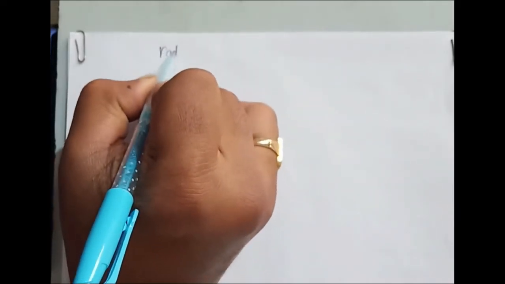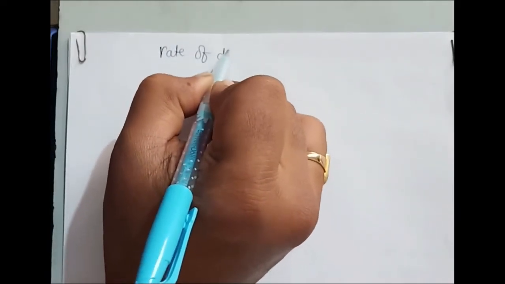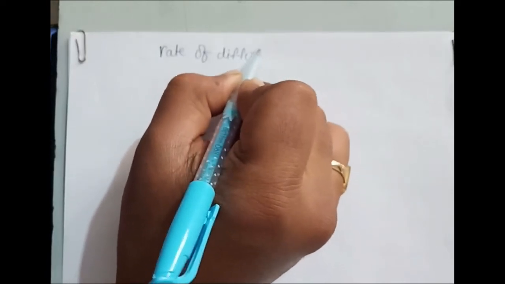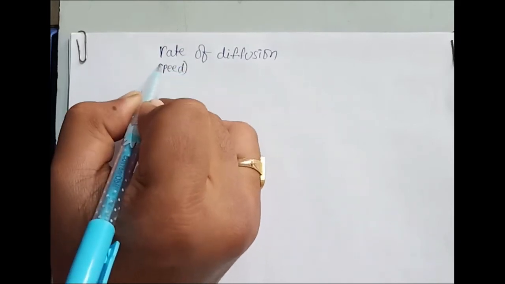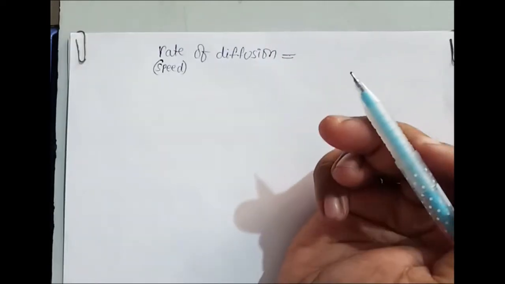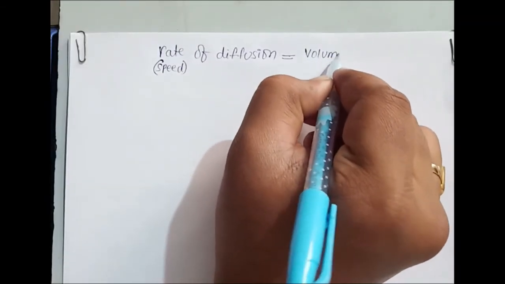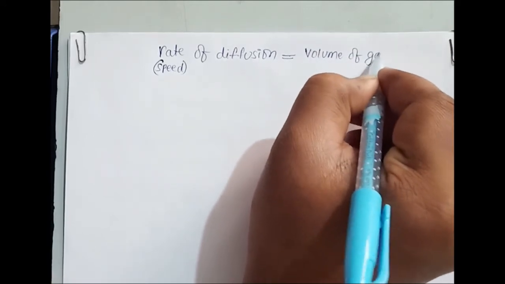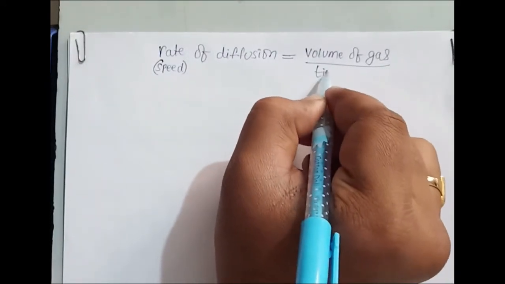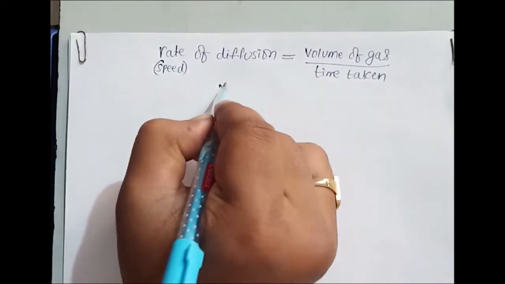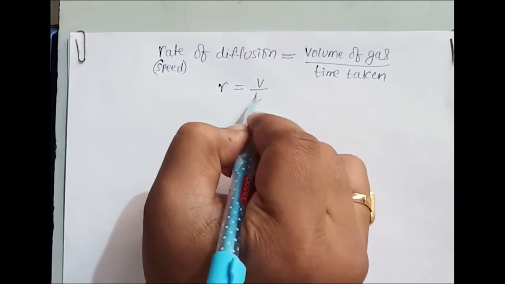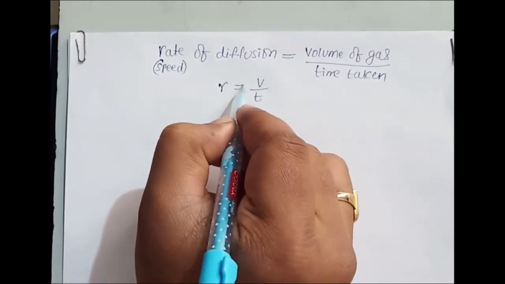Now, another formula for rate of diffusion. Rate means it is like a speed. Rate is like a speed. So speed, what is the formula for speed? Distance over time. Similarly, rate of diffusion is volume of gas over time taken for diffusion. So the rate of gas is equal to V by T. So rate is proportional to V by T.